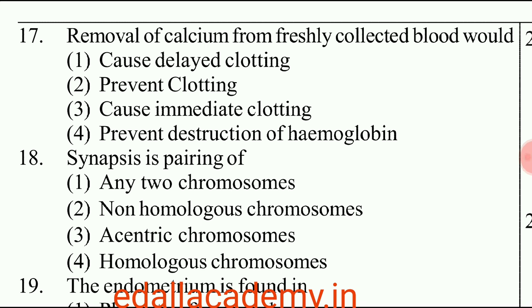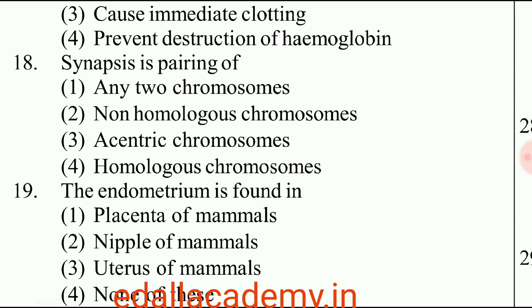Generally, calcium is removed from the blood because it prevents the process of blood clotting. So the correct option is 2. Question number 18. Synapsis is pairing of. Synapsis is generally called the pairing of homologous chromosomes. So the correct option is 4.